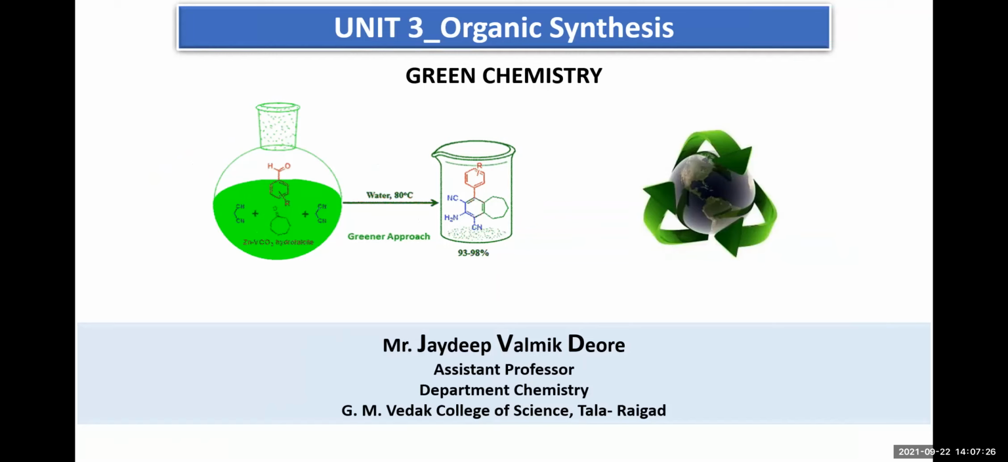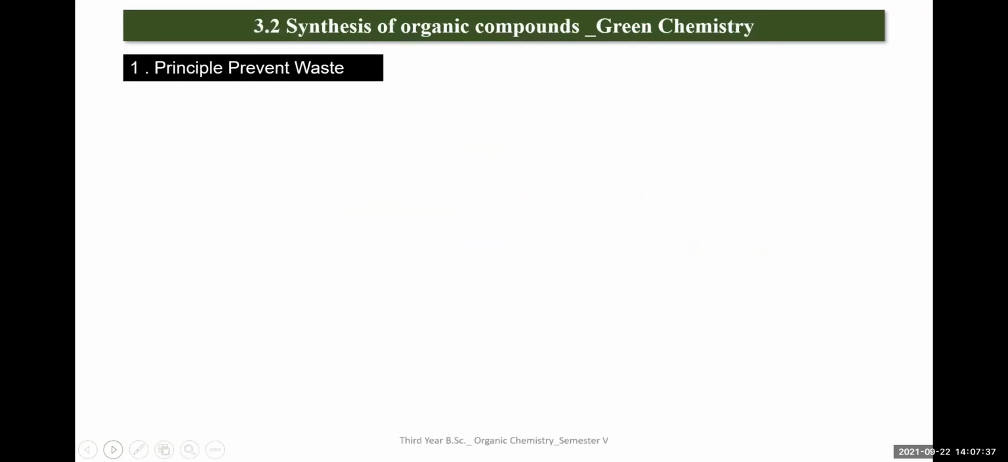In the last lecture, we just had an overview about the 12 principles of green chemistry. Here we are going to consider them one by one in detail. So now let us consider the first principle, that is the principle to prevent waste.